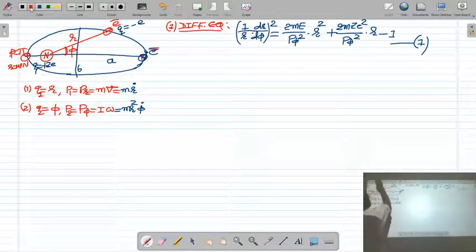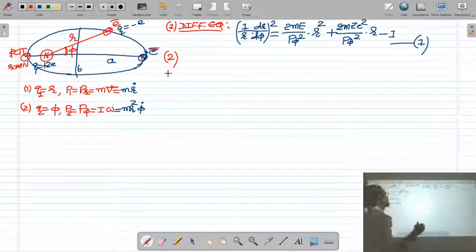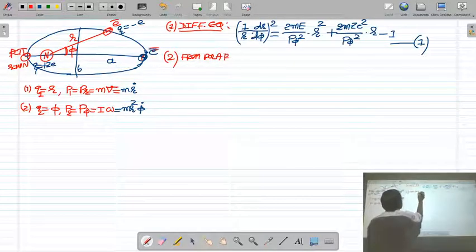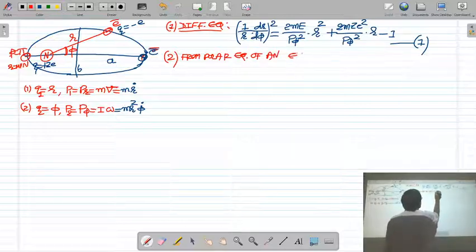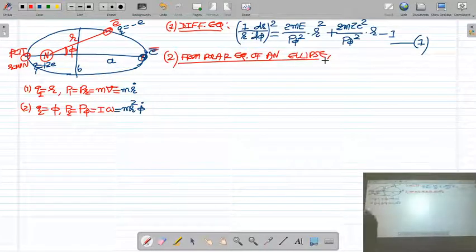The second differential equation we have derived from the polar equation of ellipse. So from the polar equation of an ellipse, you know the equation of ellipse in Cartesian coordinate.